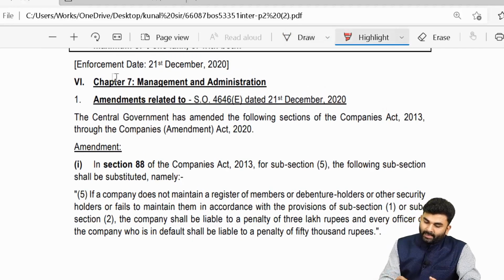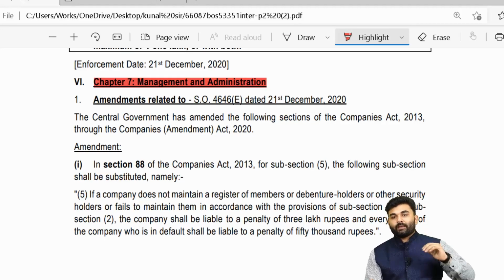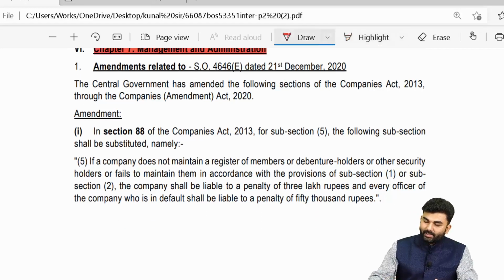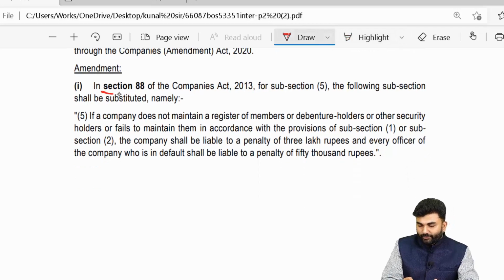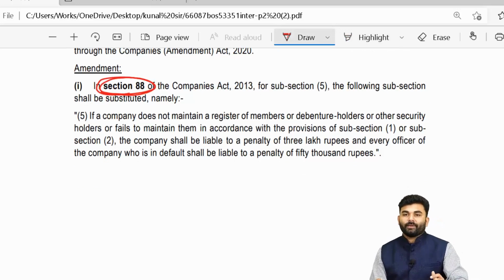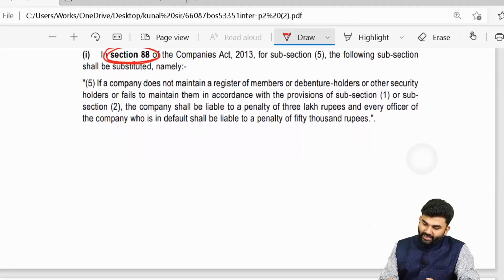The next chapter is chapter number 7, management and administration. There are many penalties in this chapter which have now been changed, and new penalties are being introduced. Let us see where the changes are required. The very first change is required in section number 88 of the Companies Act 2013. Under section number 88, the penalty has been changed.